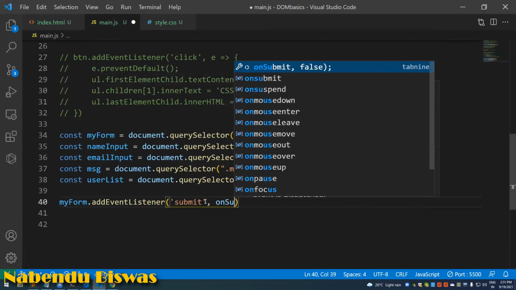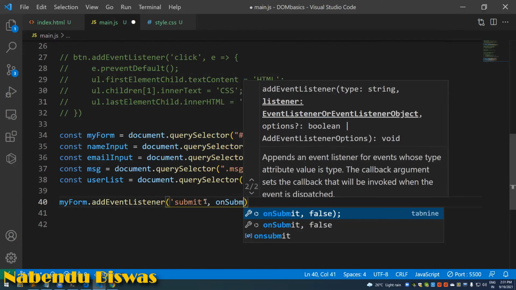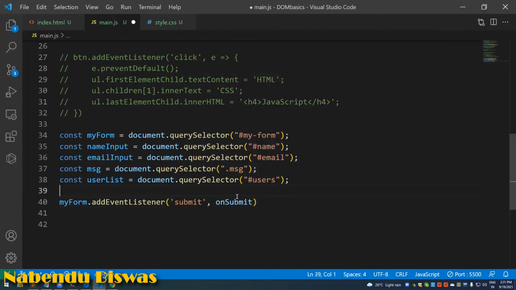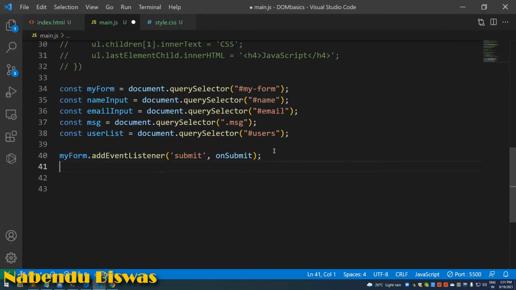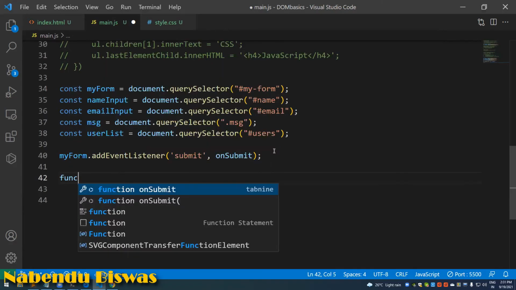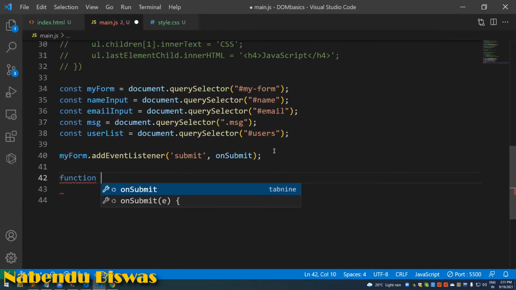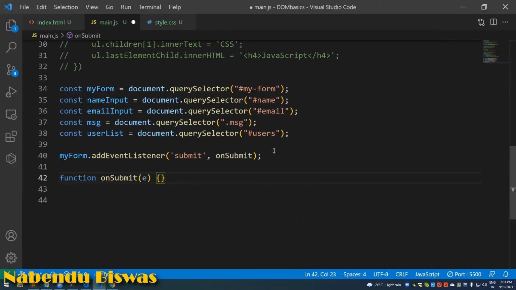So we'll just write function on submit e. So e will come here also, and here also we have to do e dot prevent default, and then we are going to do the next thing.